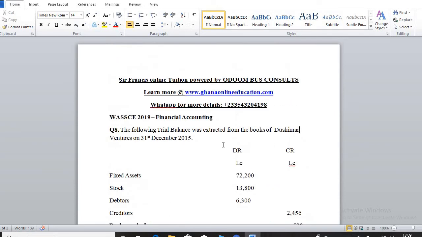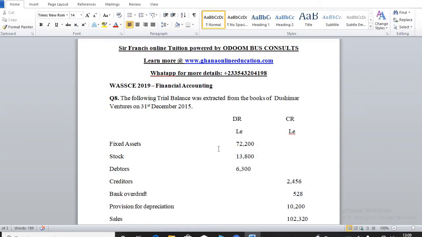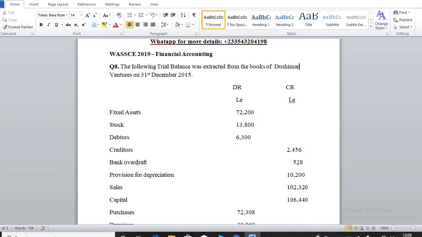And before I move on to the solution itself, let me use this opportunity to enlighten you on certain things. Maybe this might be the first time of hearing something like this, or perhaps you have forgotten what your tutor taught you in school. So let me use this opportunity to do some revision or recap.